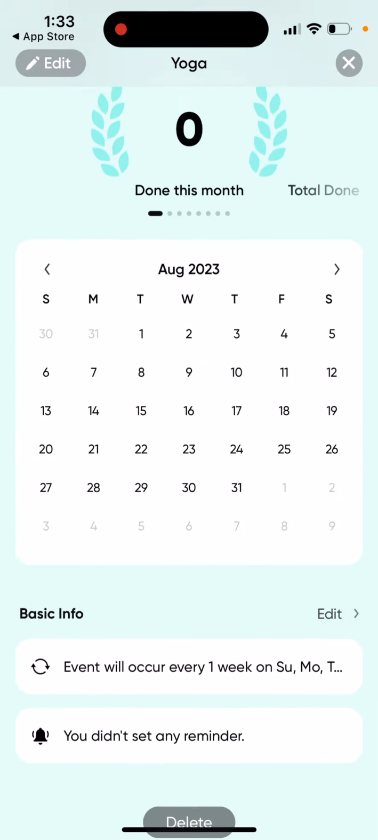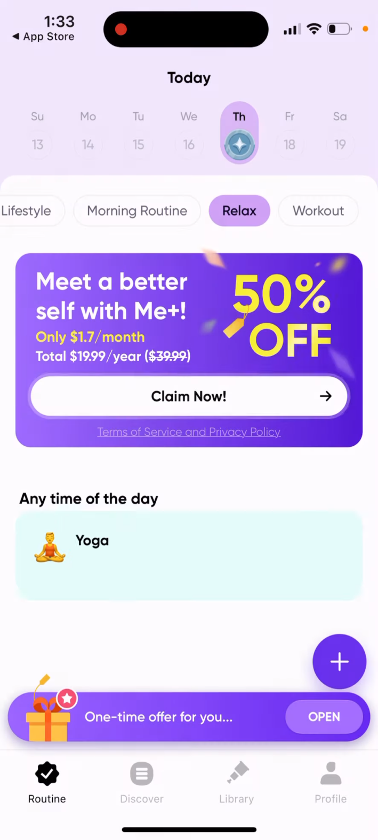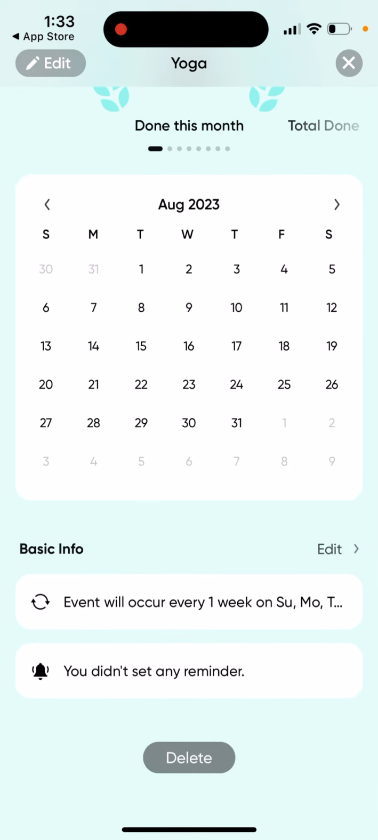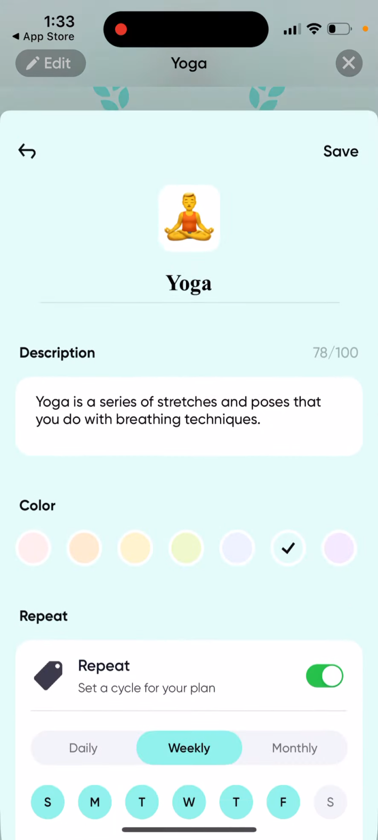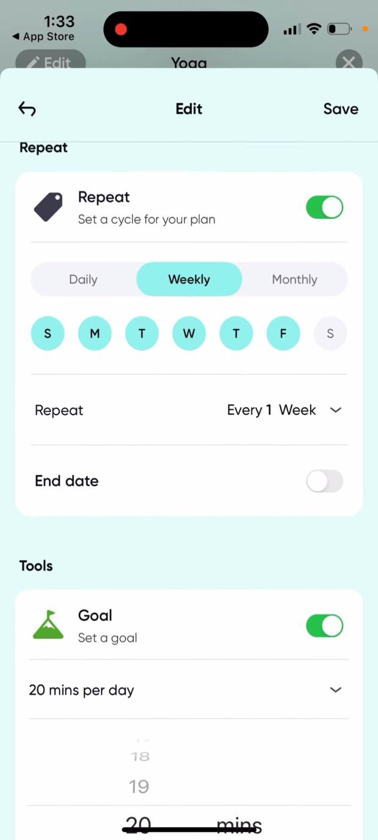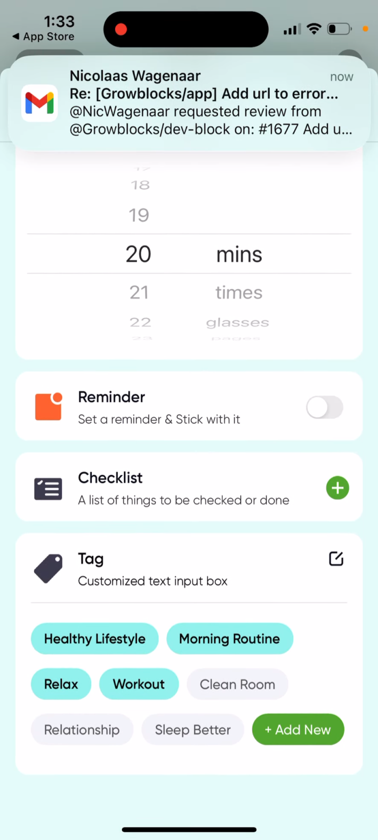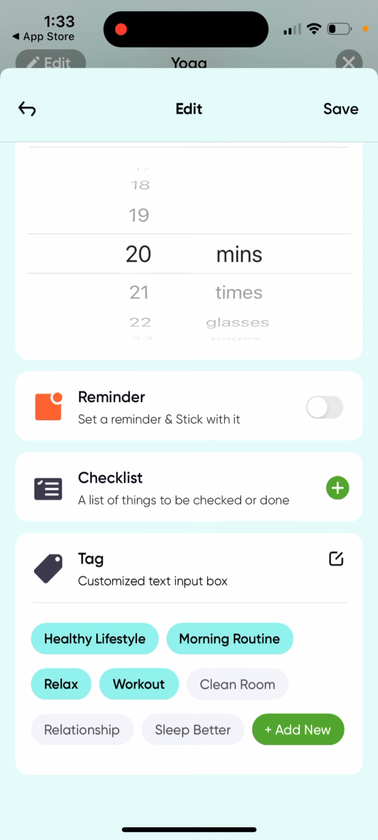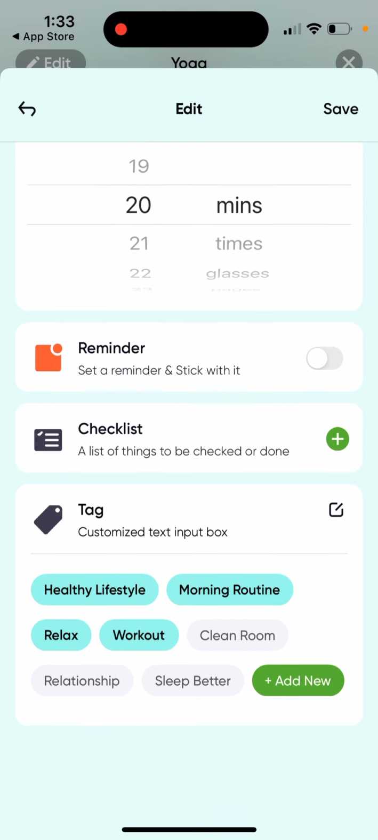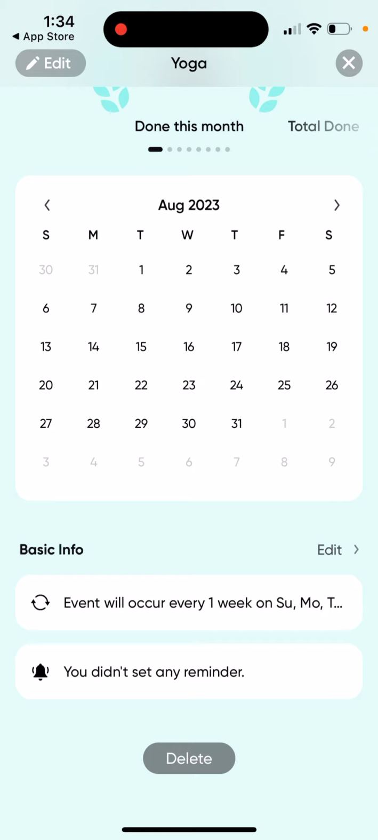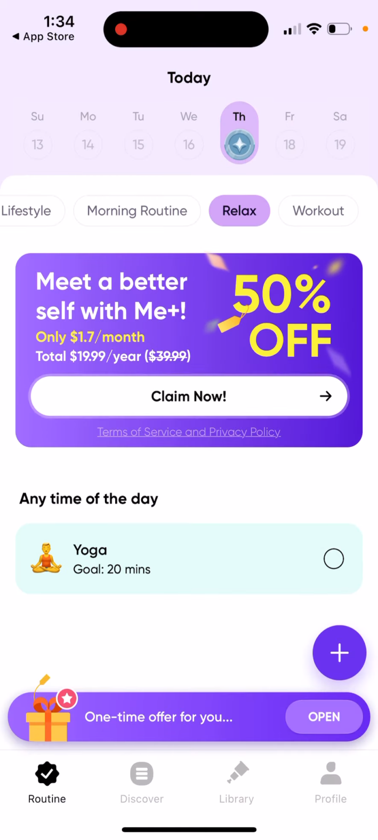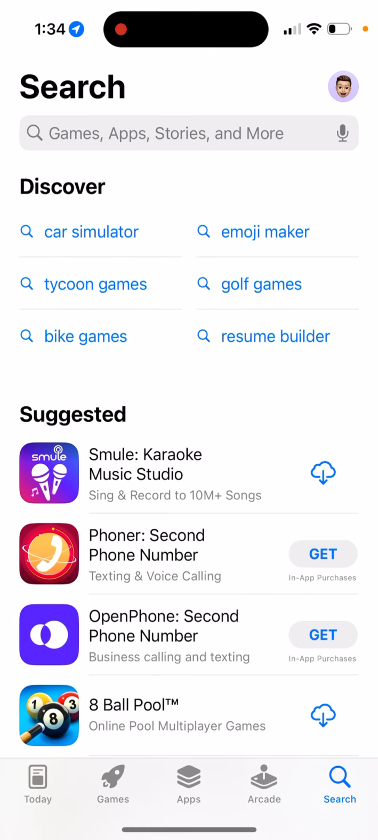Some people are asking as well how to delete a task. You can just tap on the task, scroll to the bottom, and then tap delete at the bottom. You can decide if you want to keep stats on this task or not, or you can just clear history. Sometimes you can just add too many tasks or stuff like that. Then you can add reminders, checklists, and all of the things here. So that's what you can do as well. But other than that, that's basically the app which you should check out.